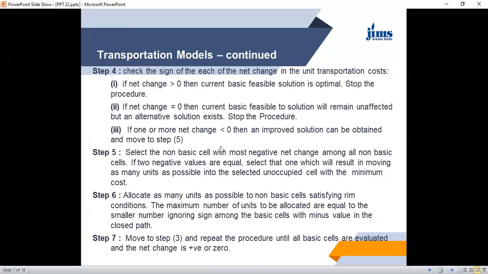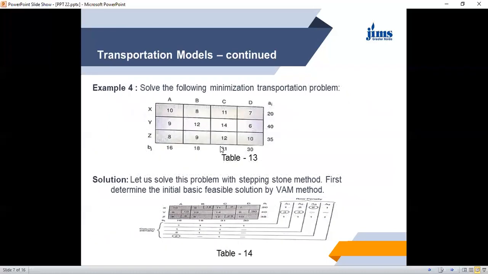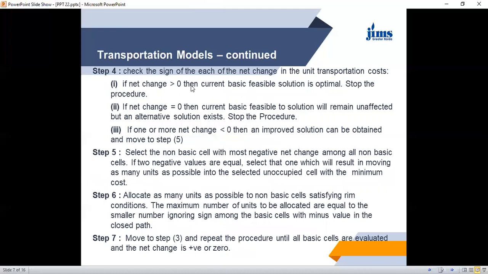If two negative values are equal, then we select the one which will result in moving as many units as possible into the selected unoccupied cell with the minimum cost. And we allocate the maximum possible quantity to that non-basic cell satisfying the rim conditions.